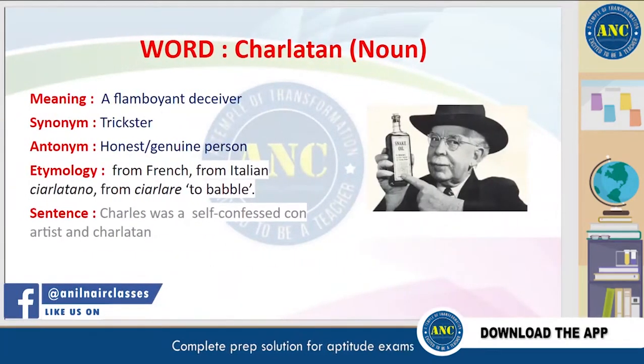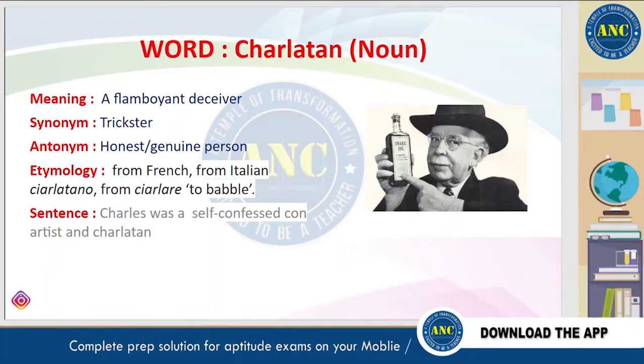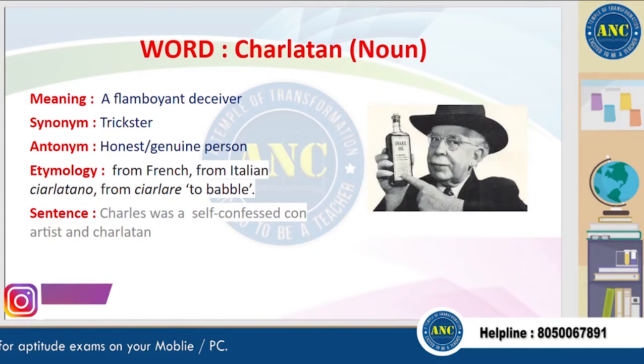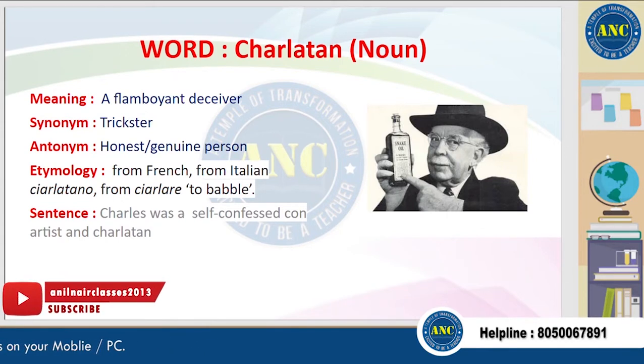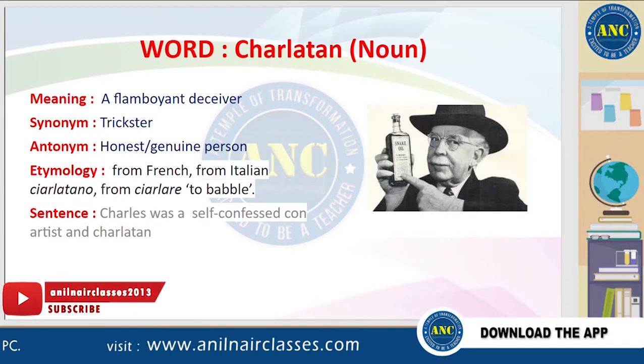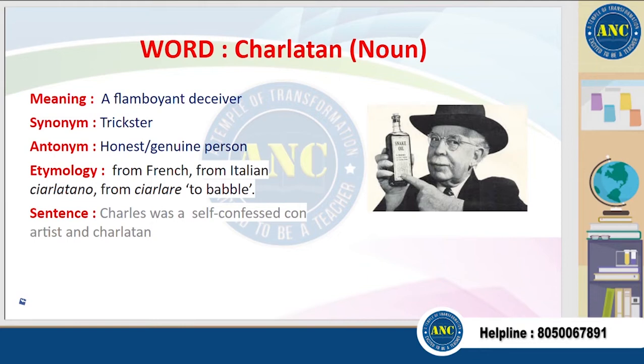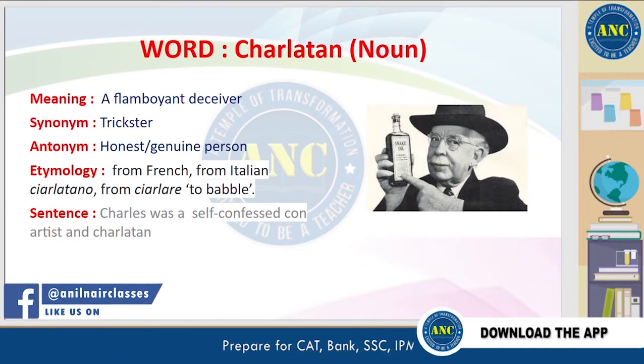The next word is charlatan. Charlatan means a flamboyant deceiver. A synonym for this word is trickster, and an antonym is an honest or genuine person. It is derived from French and Italian words which mean to babble. A sentence for this word is, Charles was a self-confessed con artist and charlatan.